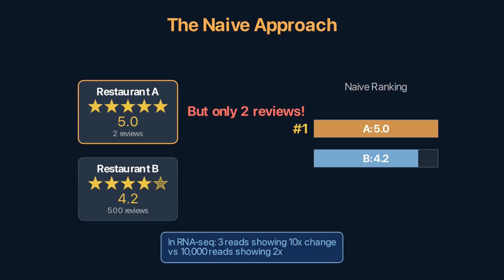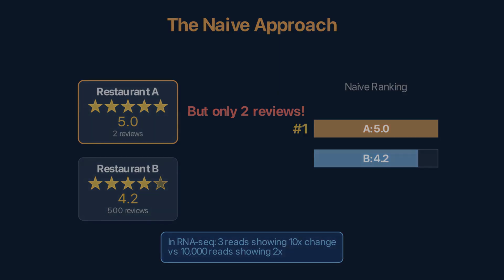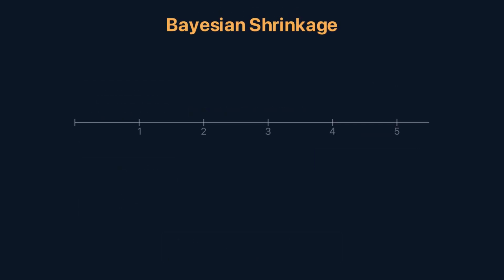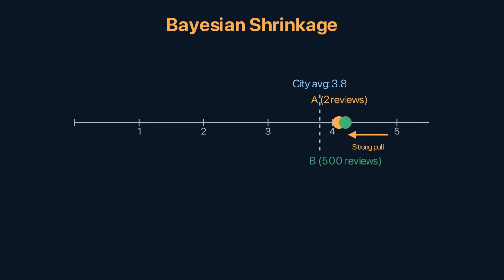In DESeq2, a gene with 3 reads showing log 2-fold change of 4 is like the 2 review restaurant. A gene with 10,000 reads showing log 2-fold change of 1.5 is like the 500 review restaurant. The naive fold change ranking is unreliable. DESeq applies Bayesian shrinkage. Think of it as the food critics rule. If a restaurant has very few reviews, pull its rating toward the city average. The city average is 3.8 stars. Restaurant A with 2 reviews at 5.0 gets pulled heavily down toward 4.1. Restaurant B with 500 reviews at 4.2 barely moves, maybe to 4.19.